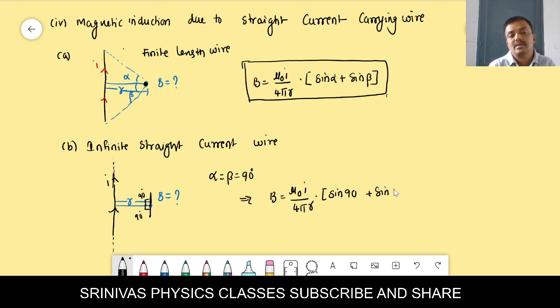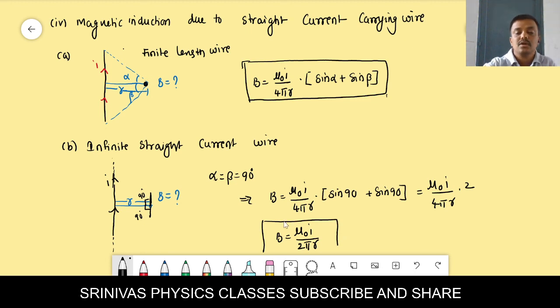Sin 90 plus sin 90 is 1 plus 1, so we get mu naught I by 4 pi r into 2. The answer is mu naught I by 2 pi r. This is the formula for the magnetic induction due to an infinite straight wire.